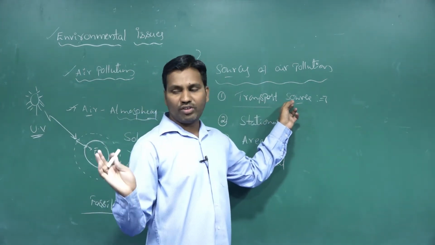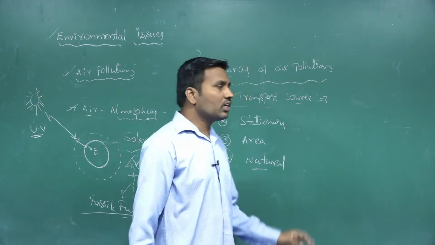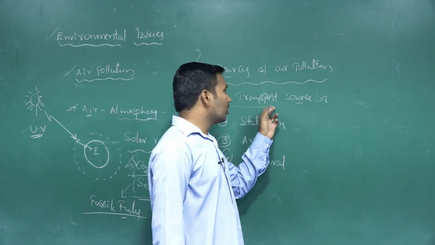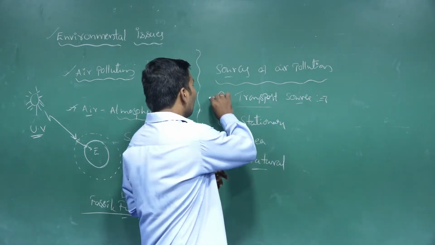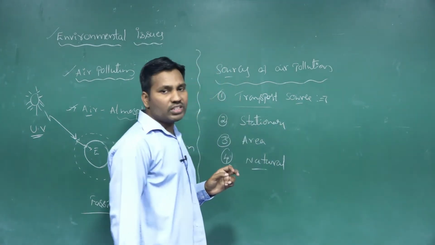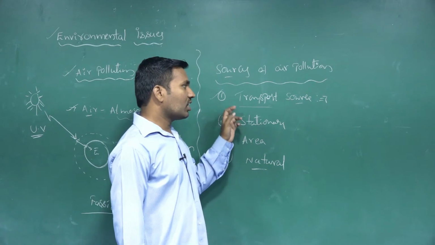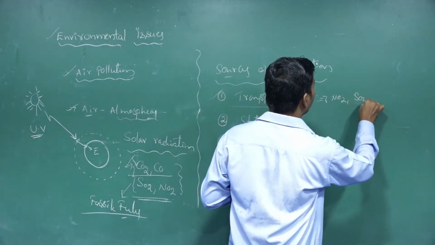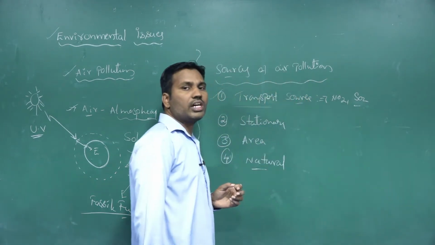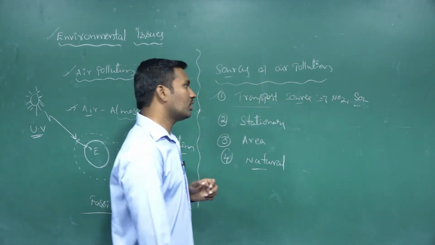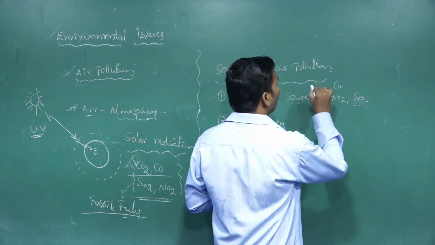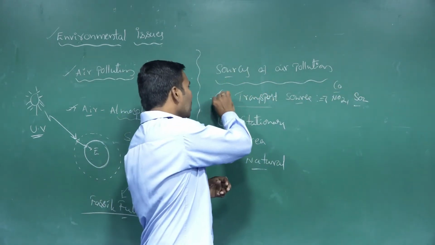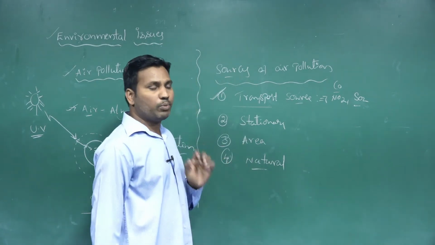The combustion, we already know that. The fossil fuels like diesel and petrol are used in transport, in the vehicles. So these fossil fuels are burned, and they give off nitrous oxides and sulfur oxides. The nitrous oxides and sulfur oxides are produced along with carbon monoxide. The major pollutant is carbon monoxide. So these are a major source of air pollution.